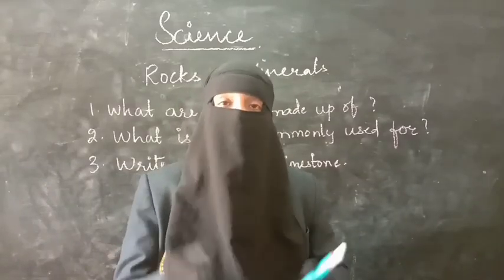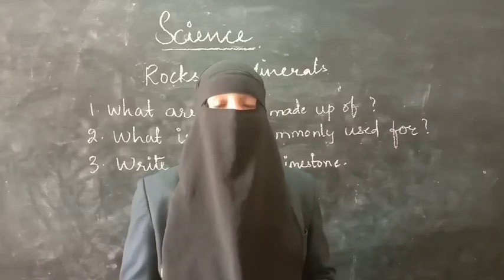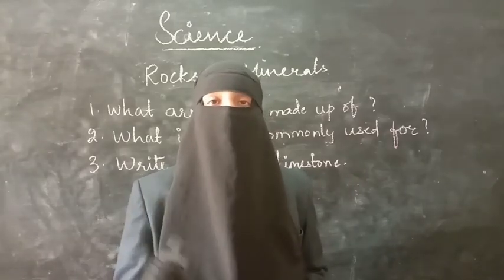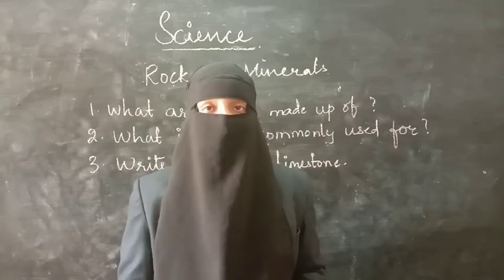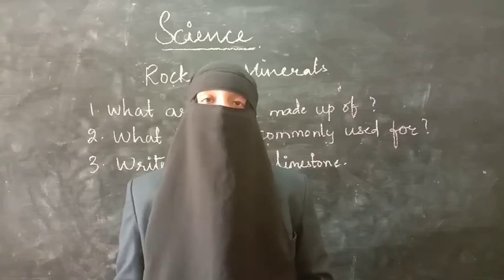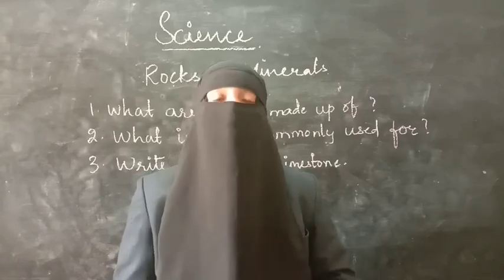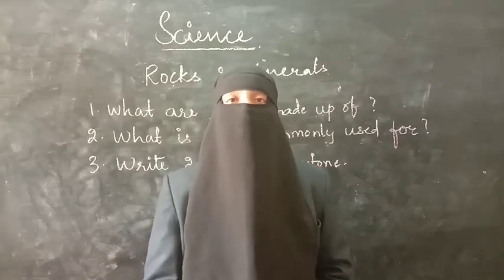So in this part of the lesson, we have discussed what rocks are made up of, and the two types of rocks, that are igneous rocks and sedimentary rocks. And we have discussed them in detail. We have to learn about the other type of rocks, which will be in the next part of this lesson. So complete your worksheet properly and go through the video thoroughly.